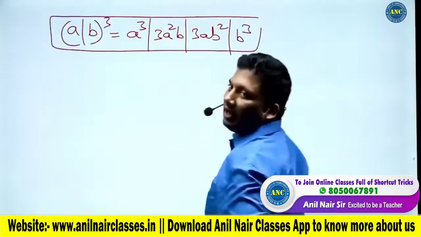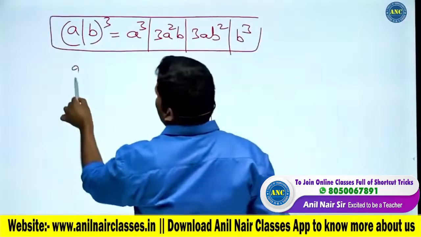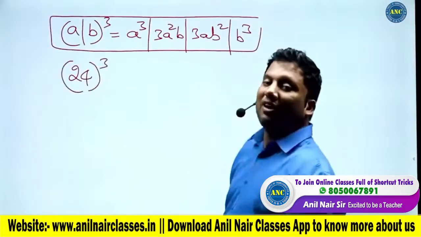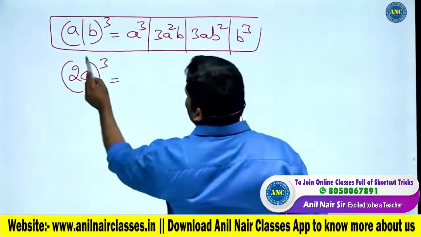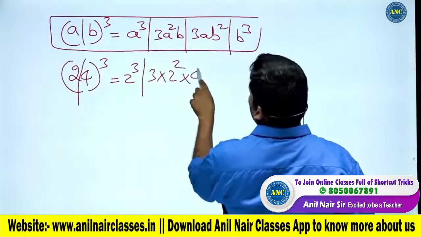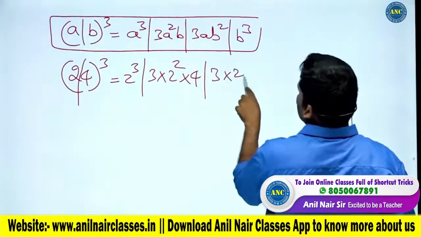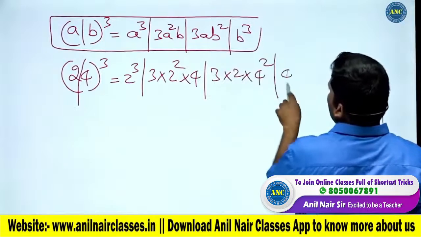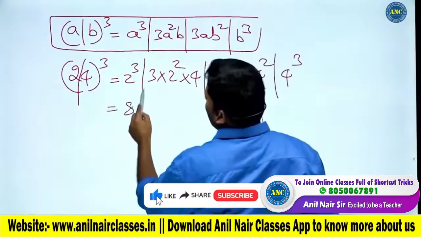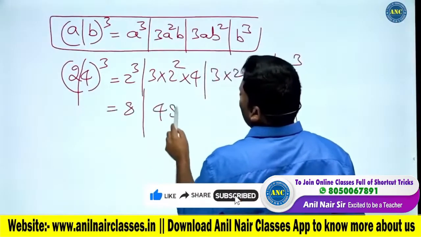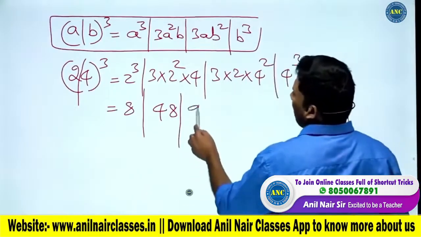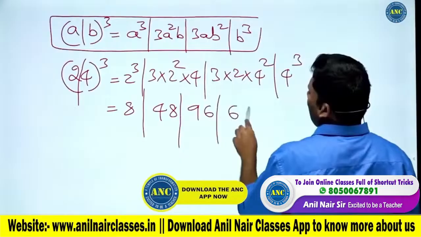Now listen carefully. Suppose one more example which we will do: 24 whole cube, because I want to discuss a very beautiful concept through 24. A is 2, b is 4. A cube, next is 3a square b, next is 3ab square, and next is b cube. 2 cube is 8. 4 3s are 12, 12 4s are 48. 3 2s are 6, 6 16s are 96. 4 cube is 64.